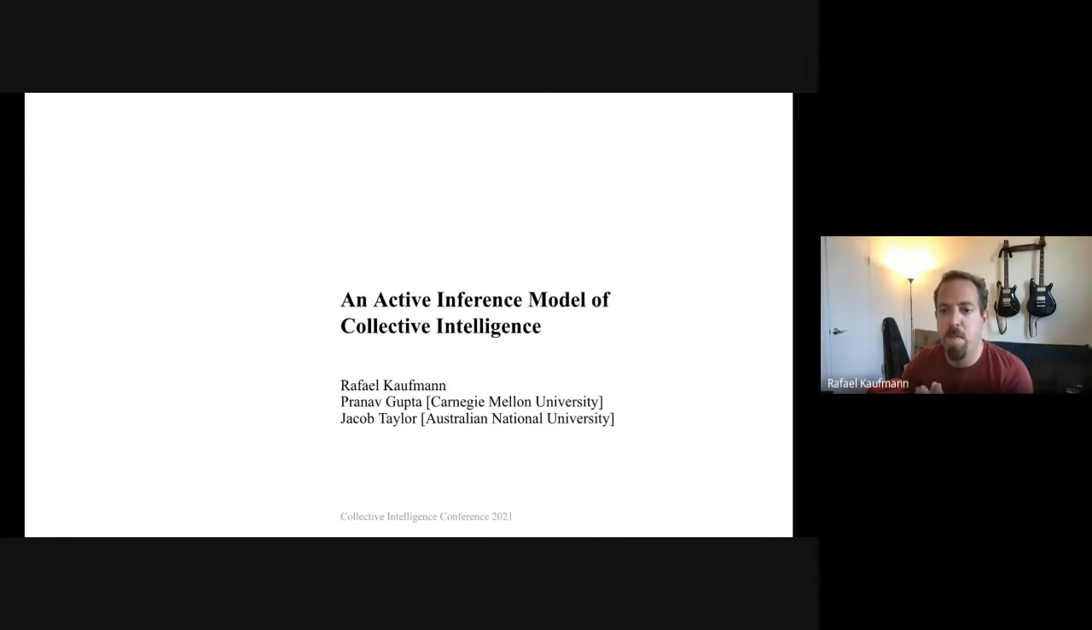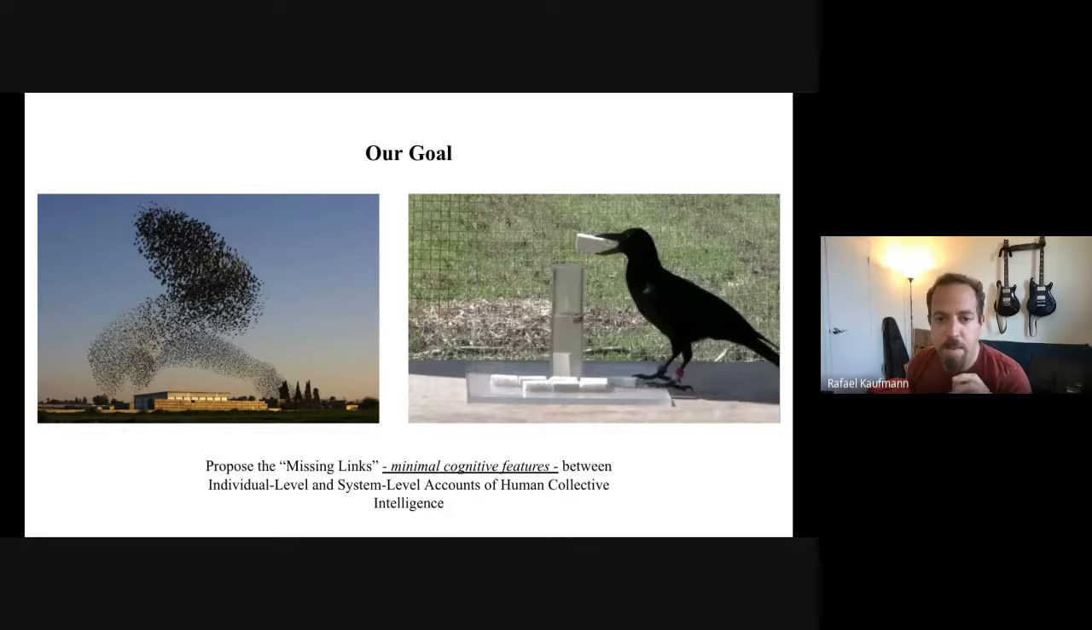Hi, I'm Rafael Kaufman, and I'll be presenting an active inference model of collective intelligence. Each of us is, at the same time, an autonomous individual and a member of collectives: families, firms, sports teams, polities. These collectives can demonstrate intelligent behavior that cannot be explained by aggregation of individual intelligence. That is, a human collective is a complex adaptive system which is itself composed of highly autonomous complex adaptive systems.